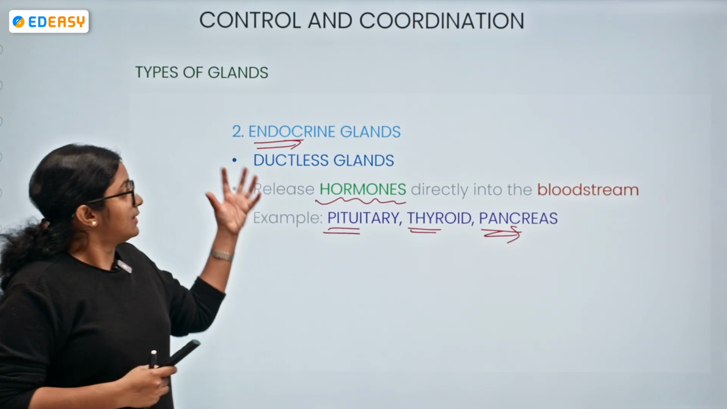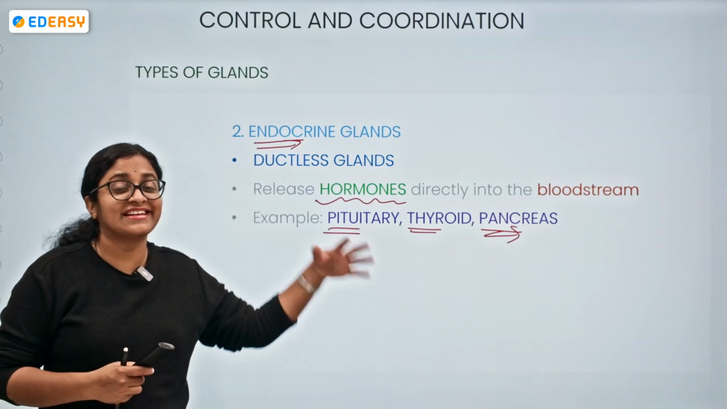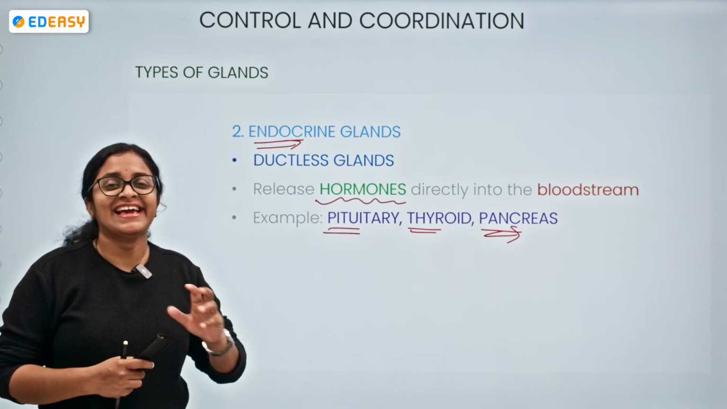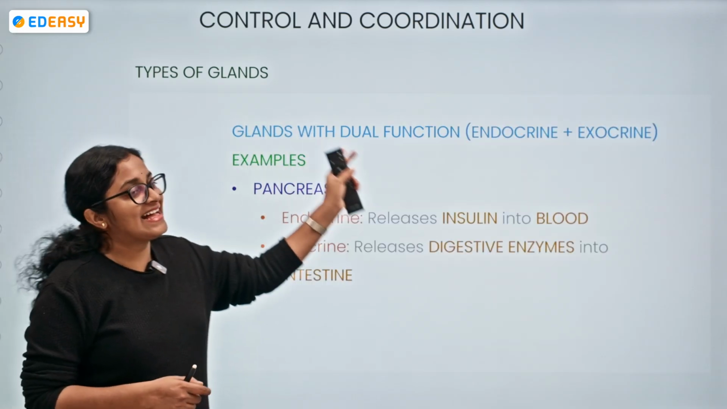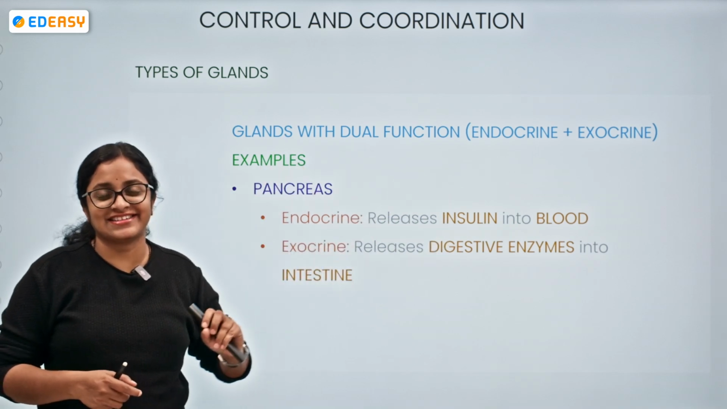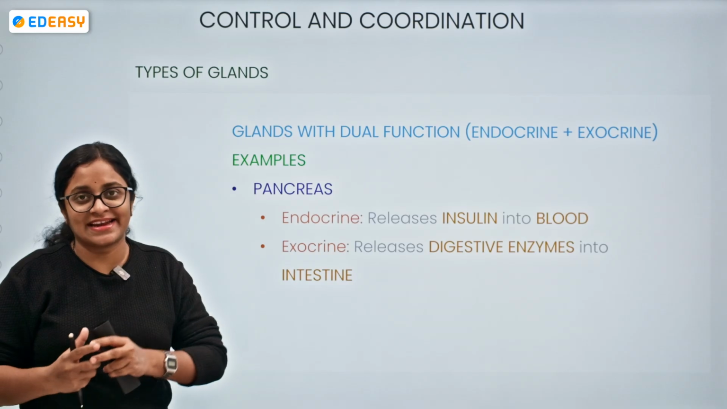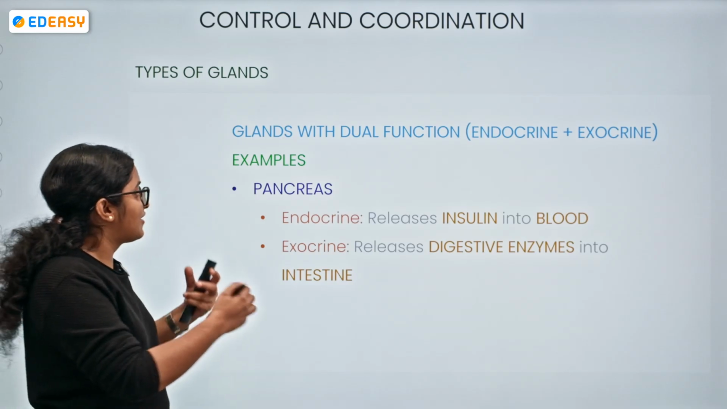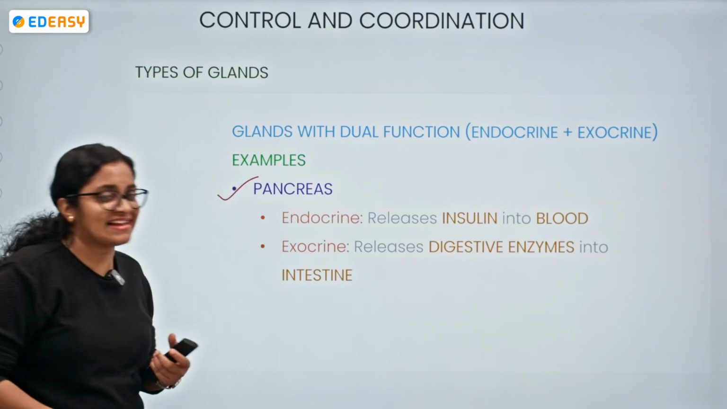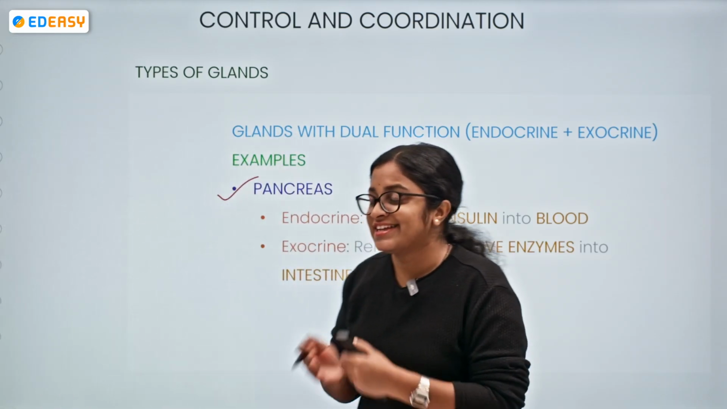So endocrine glands, you might have a question like, the pancreas is present under endocrine, then what about it? I'll tell you. Sometimes we have glands with dual functions. A gland having both endocrine and exocrine function, we are going to call a mixed gland, like our pancreas, which is a mixed gland. It has both endocrine nature as well as exocrine nature.